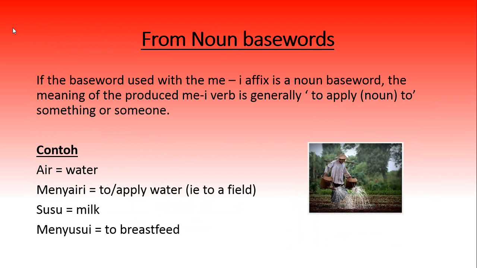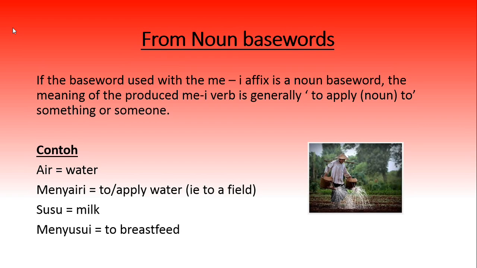Base word nouns. So if the base word used with the me affix is a noun, the meaning of the produced me verb is generally to apply the noun to something or something else. So if we look at my examples, the contoh, first one, air, water. When we add me and i to air, that means to water or to apply water. So again, look at the example there, like to a field or something like that.